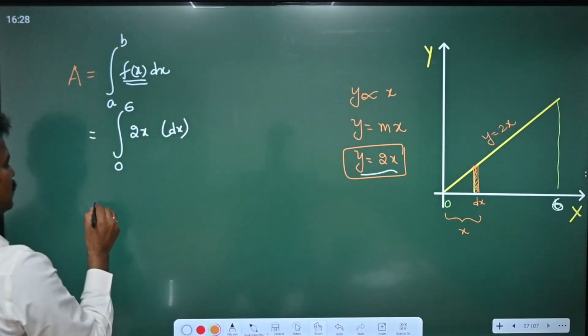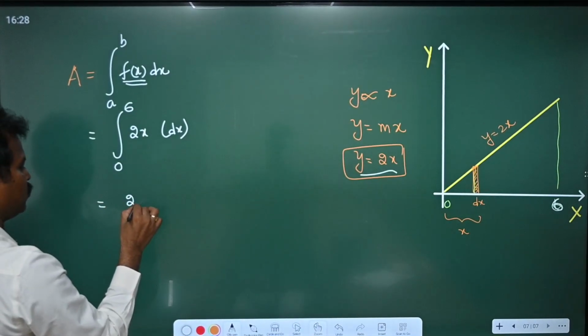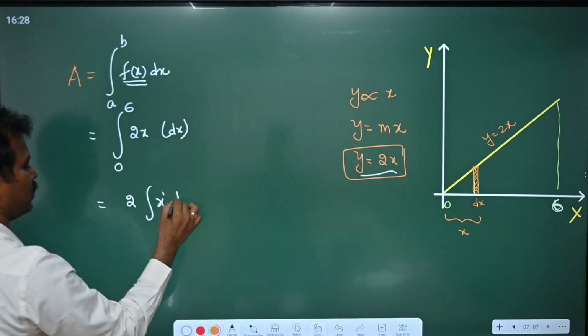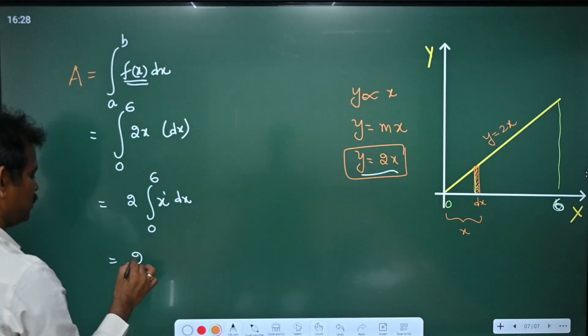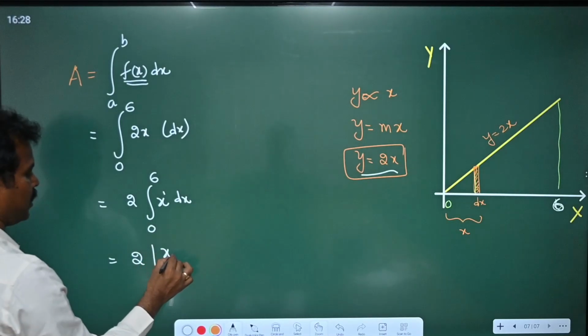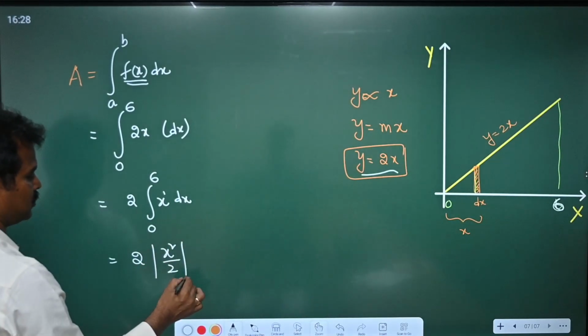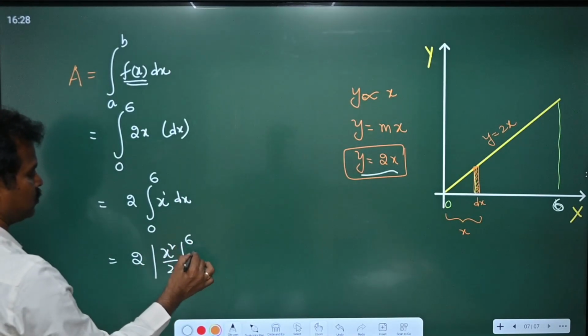So let us say 6. So now we can write 2 integral x power 1 dx from 0 to 6. We can write this as x square by 2 is the answer for this one with limits 0 to 6.